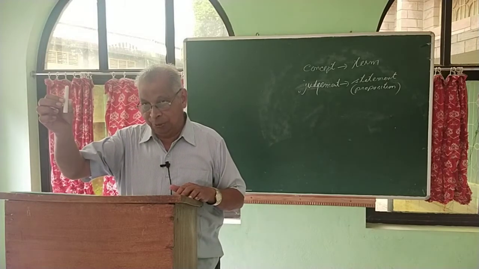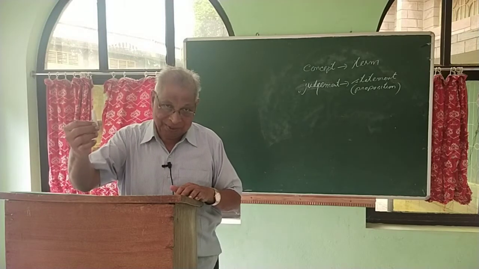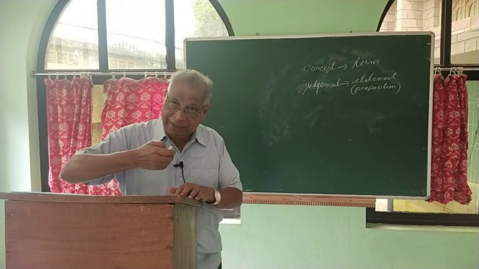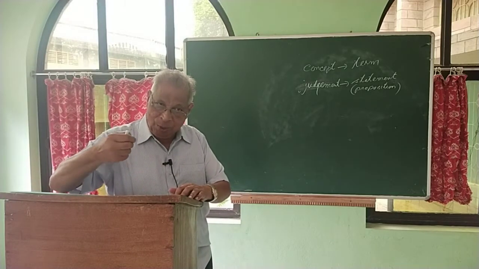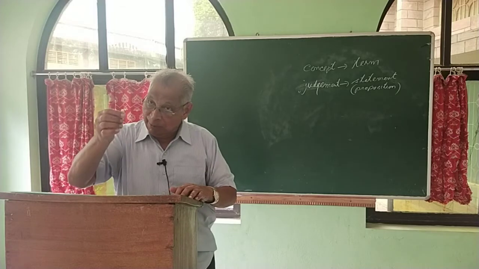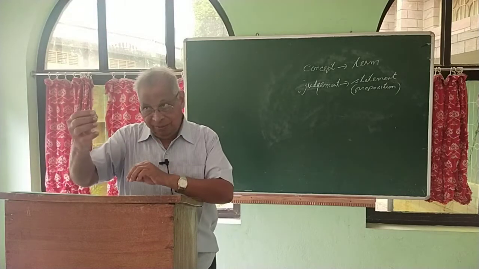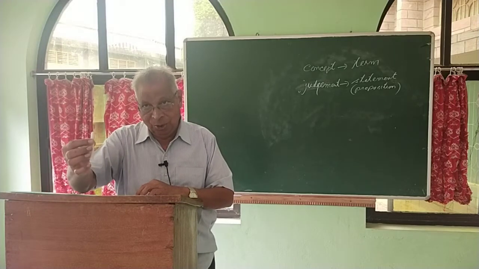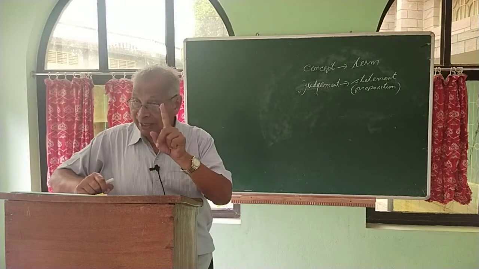This is a piece of chalk. That judgment is already expressed. By the very fact that I am using the words, I am expressing orally, it is already expressed. But before expression, I have already made a judgment. This is a piece of chalk, or this piece of chalk is white. That is a judgment.